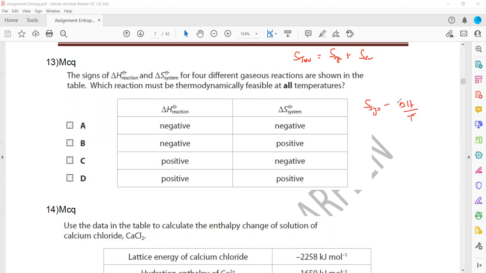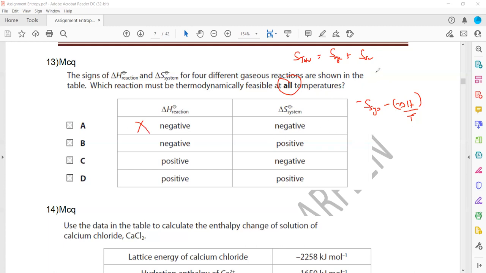If delta H is negative, when we check the first option, delta H is negative, so minus, and the system is negative, so the possibility is there, because this is minus minus plus, but the system term is negative, so it can be thermodynamically feasible but not at all temperatures, so it cannot be A.